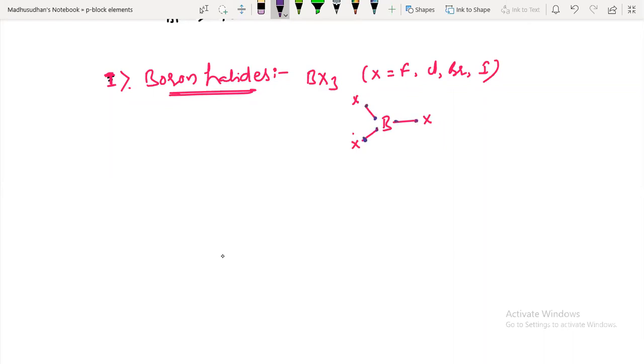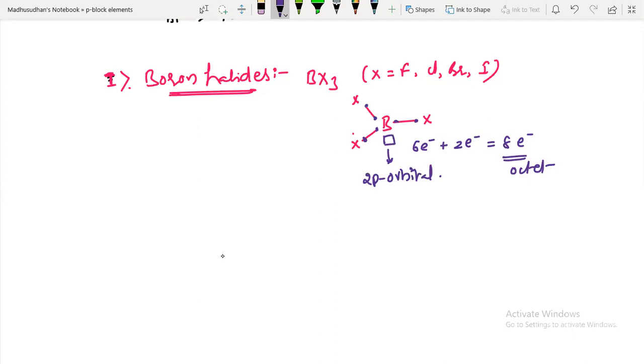So total how many electrons are there? Only 6 electrons. It needs 2 more electrons to get 8 to complete the octet configuration, isn't it? So that's why it accepts a pair of electrons. Due to the presence of a vacant 2p orbital, which orbital is vacant in this? The 2p orbital is vacant in the boron atom.